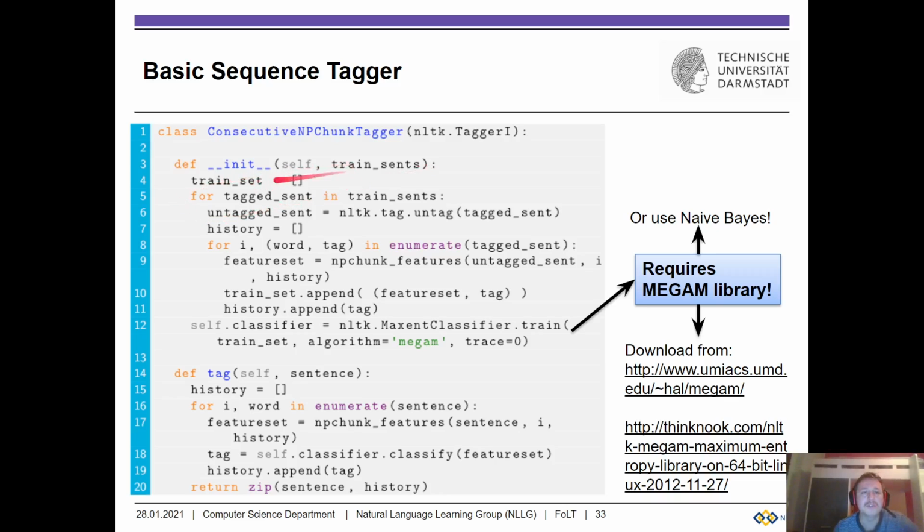And then from those training sentences, we're going to create our own train set. And how does this own train set look like? Well, we go over all the text sentences in the original train set, and we're going to remove the label. Our original train sentences come with the chunk label, but now we're going to remove the chunk label using untag. Then we will also define a variable history which stores our previous decisions, or the previous chunk labels.